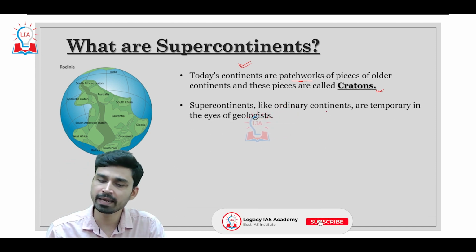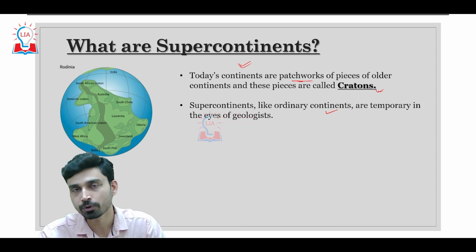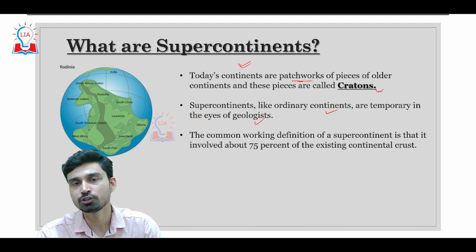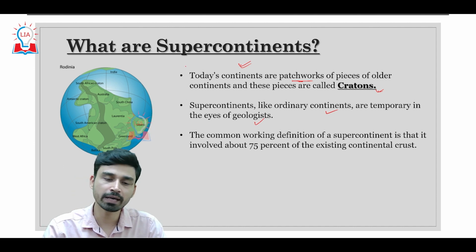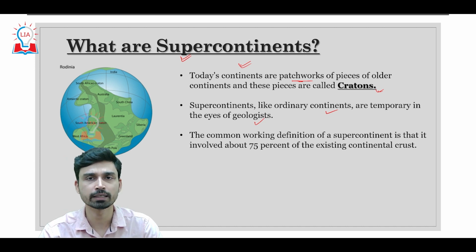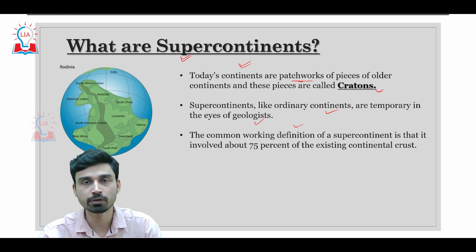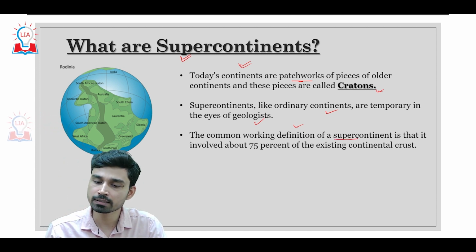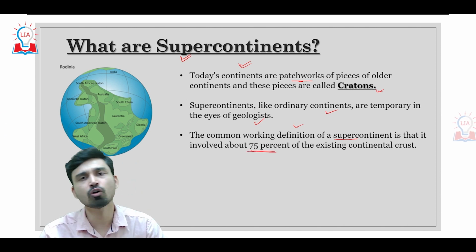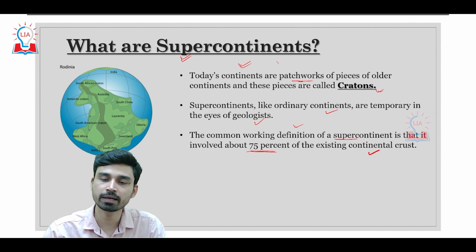Supercontinents, like any ordinary continents, do not exist on the earth for a very long period of time. They are also temporary, like the shape and size of a continent as far as geologists are concerned. So how can we define a supercontinent and characterize the differences between a continent and a supercontinent? The common working definition accepted in geography is that any large landmass on the earth's surface which consists of more than or almost 75% of the existing continental crust can be characterized as a supercontinent.